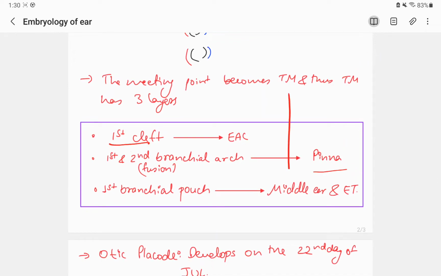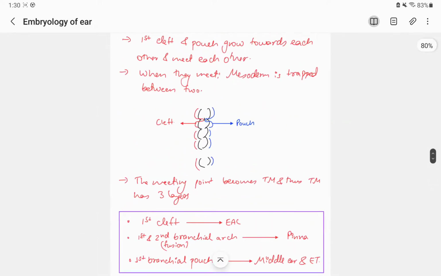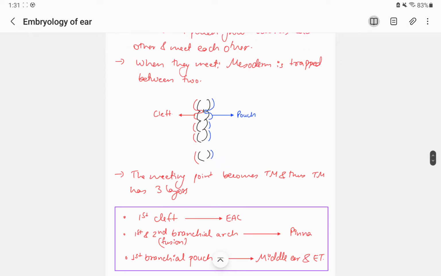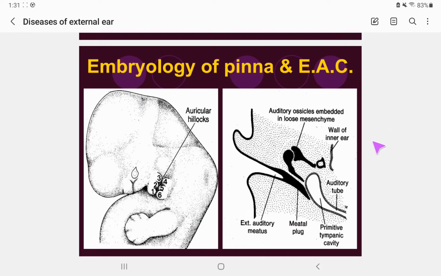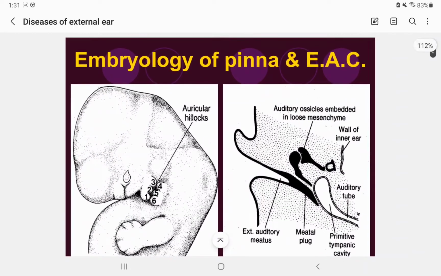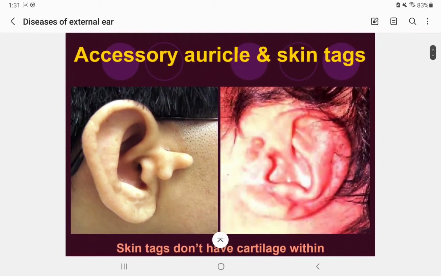So first cleft, cleft means ectoderm. All right, so the first cleft develops to form the external auditory canal, and the first and the second branchial arch fuse together to form the pinna, and the first branchial pouch forms the middle ear and the eustachian tube. So this is the embryological basis of the external auditory canal and pinna. So I think I have made this clear. Now let's get back to the diseases of the external ear.